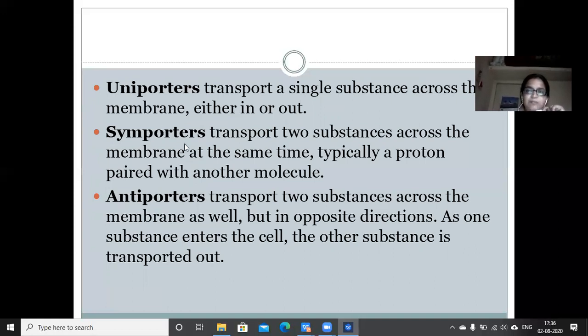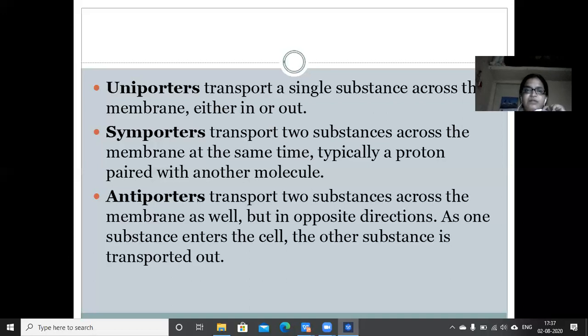Next is symporters. Symporters transport two substances across the membrane at the same time, typically a proton paired with another molecule, but in the same direction. Next is antiporters. Antiporters transport two substances across the membrane but in opposite directions. As one substance enters the cell, the other is transported out.